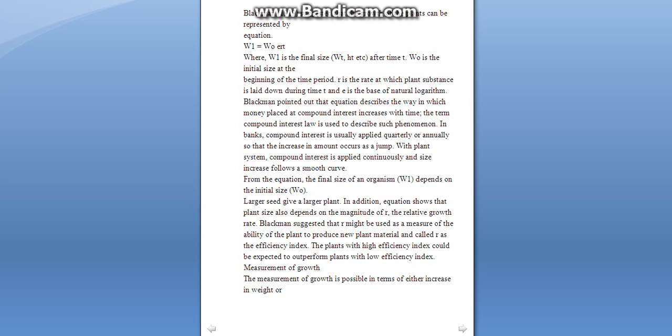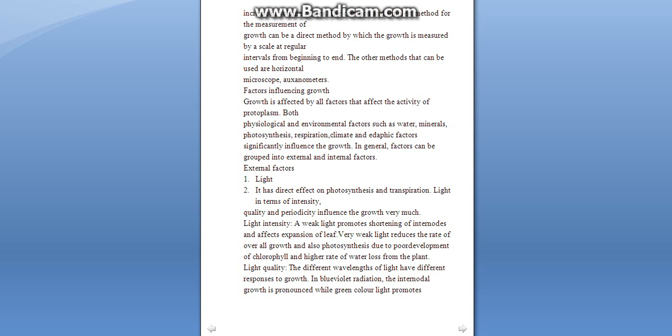So here the plant with high efficiency index can be expected to outperform the plants with low efficiency index.